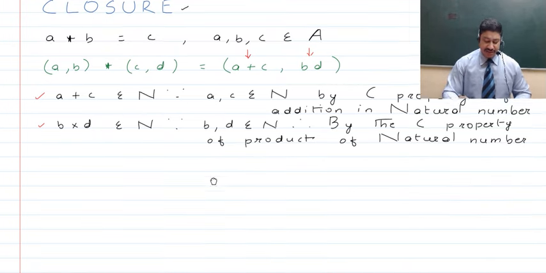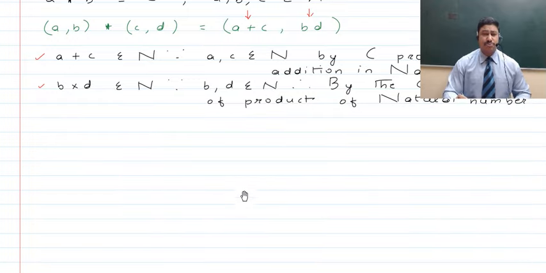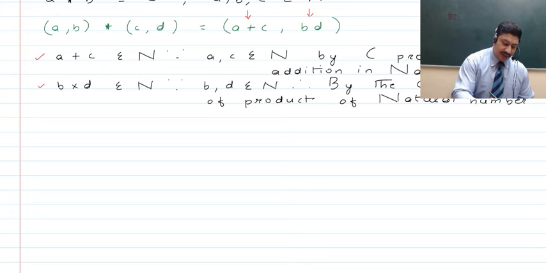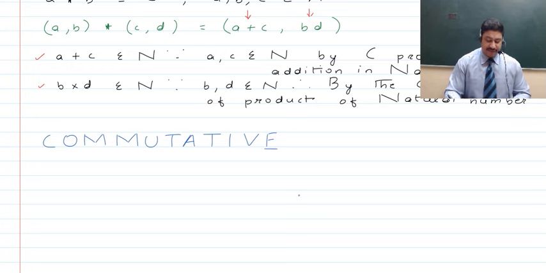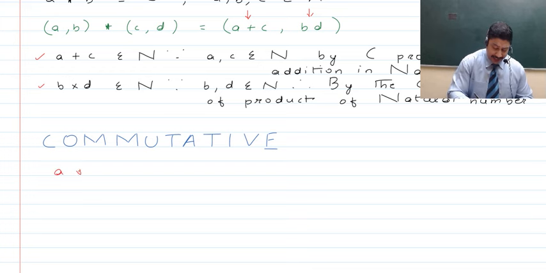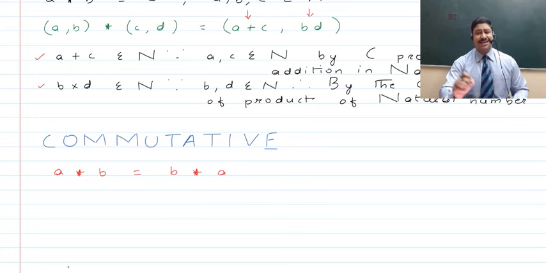Now guys, after this, we will be moving towards the next property that we have to check for, that is the commutative property. When we talk about the commutative property, we will go ahead with the basic definition. Let's say we talk about some binary operation A asterisk B. If that comes out to be B asterisk A, then it shows the commutative property.